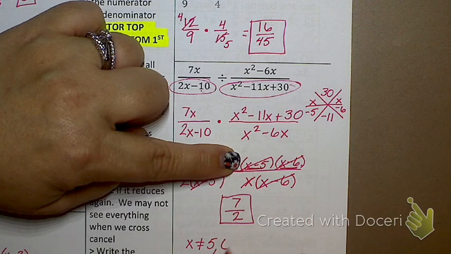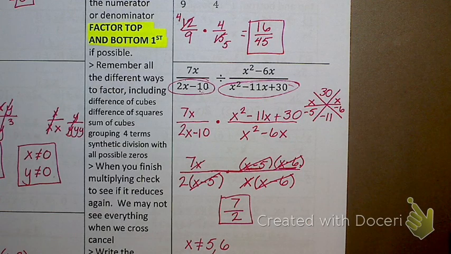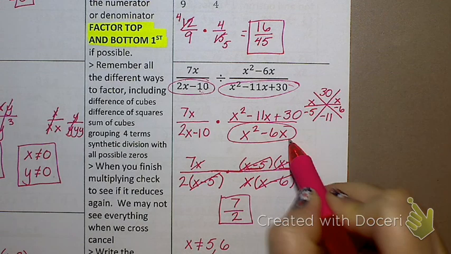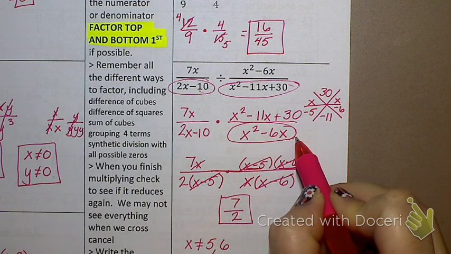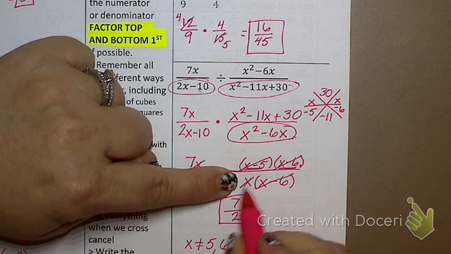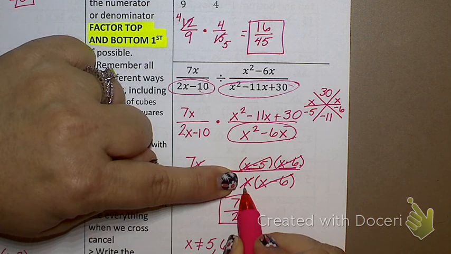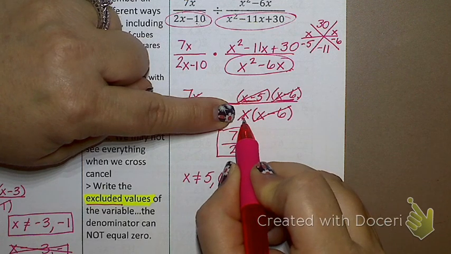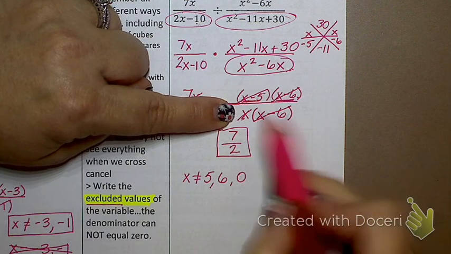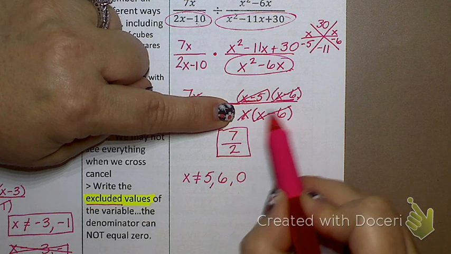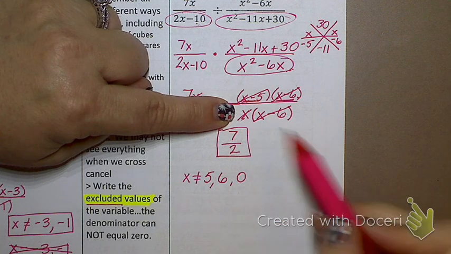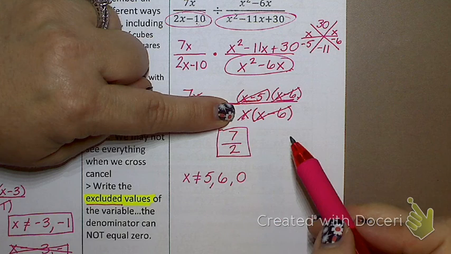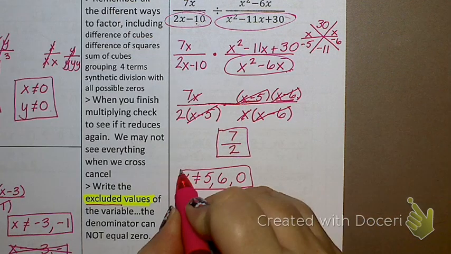Are there any other denominators that I used in this problem that I have to find? This, because this now became a denominator. So looking at the factored form there, what's the excluded value here? 6 and there's an x in the front, which means that 0 is also an excluded value because that would be 0 times negative 6, that makes 0. So 6 was already on my list. There's my excluded values. Okay?